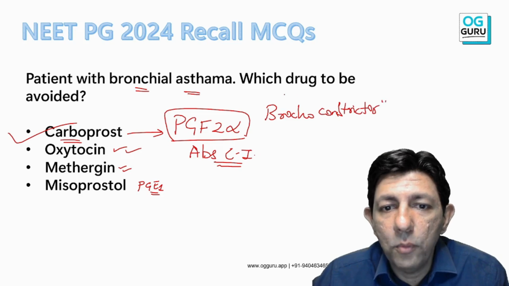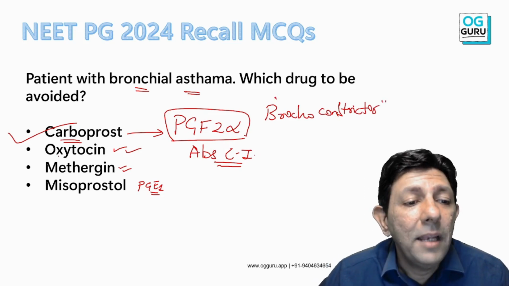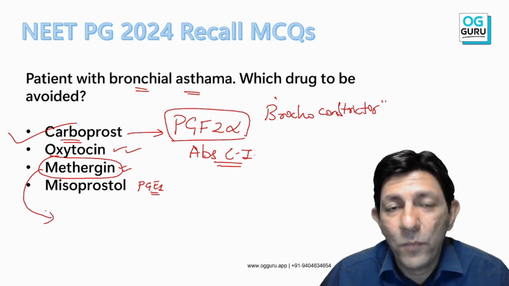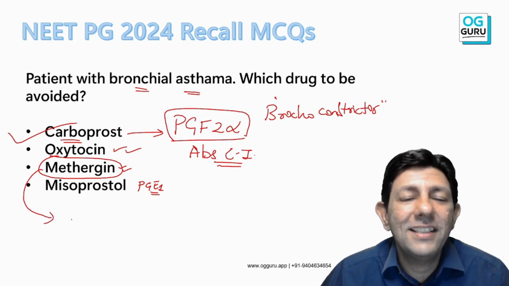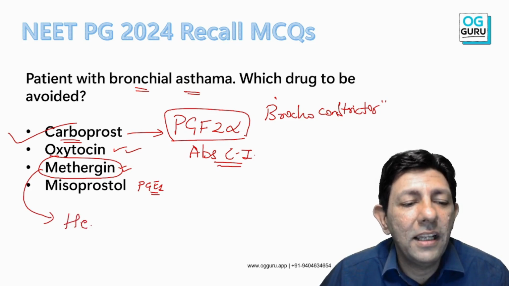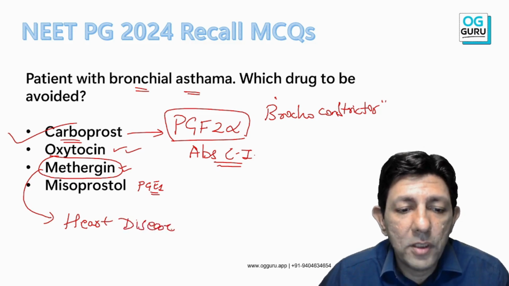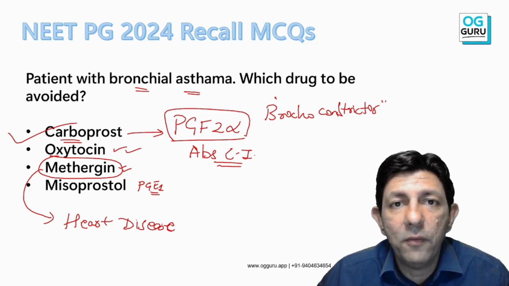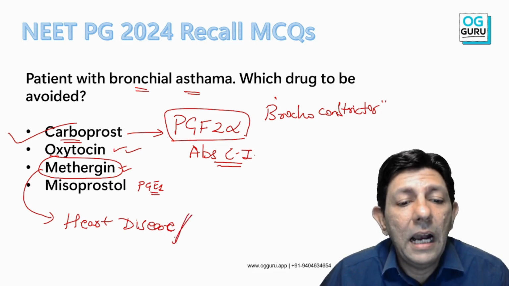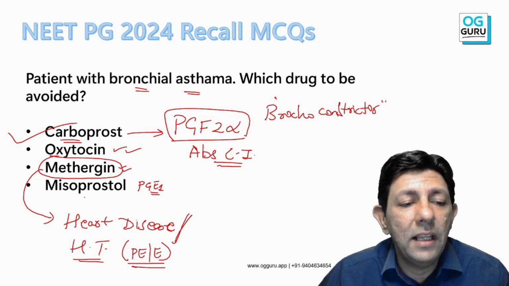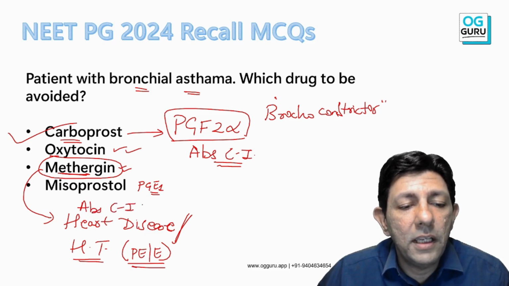Bonus MCQ, bonus extra knowledge. Methergine I will avoid in which condition? Yes, sir. Methergine absolutely contraindicated in heart disease patient. So as I said, I'm giving extra information for all the students. Even if you're new students preparing for the upcoming examination, you will benefit. Heart disease patients and hypertensive patients like pre-eclampsia, eclampsia, we will absolutely avoid methergine. So absolute contraindication for methergine.